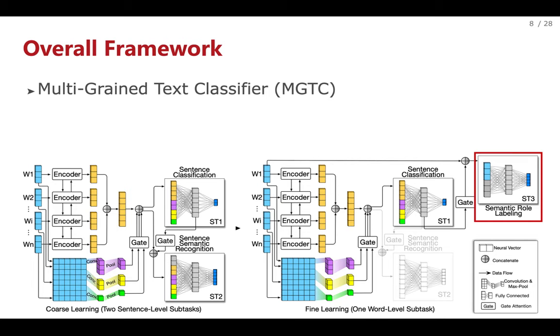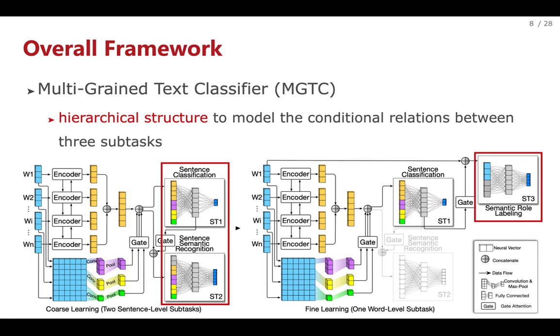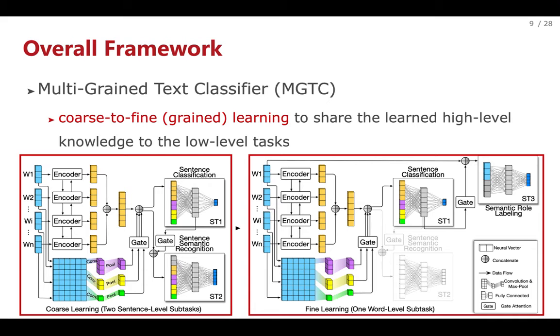Specifically, we design a hierarchical structure to model the conditional relations between three subtasks and to effectively extract textual clues from different granularities. Under this framework, we accordingly propose the coarse to fine-grained learning mechanism, training coarse tasks in advance before training fine-grained tasks to share the learned high-level knowledge to the low-level tasks, which conforms with the procedure of human learning more than those methods without the consideration of different granularities.